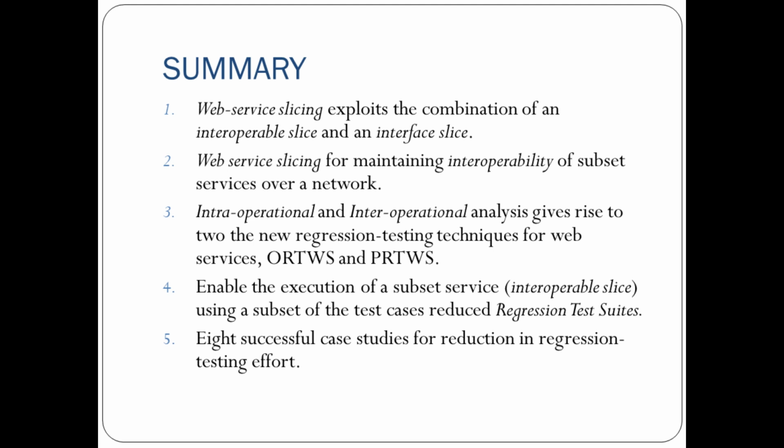This enables us to execute subset service analysis, that is interoperational analysis, using subset test cases that we had seen, and reduced regression test suites were generated for doing subset regression testing. And there are the 8 successful case studies that we had seen just now that resulted in reduced regression testing effort.